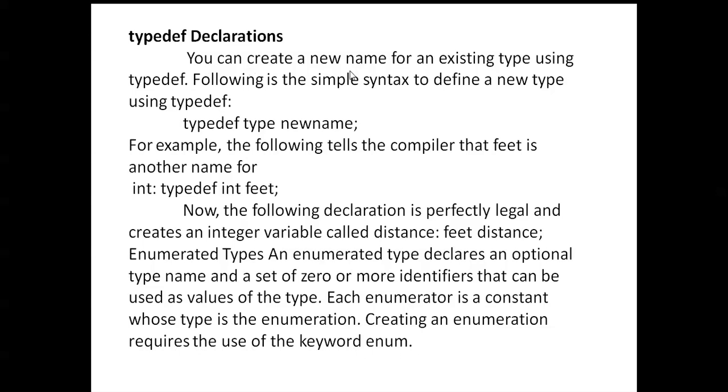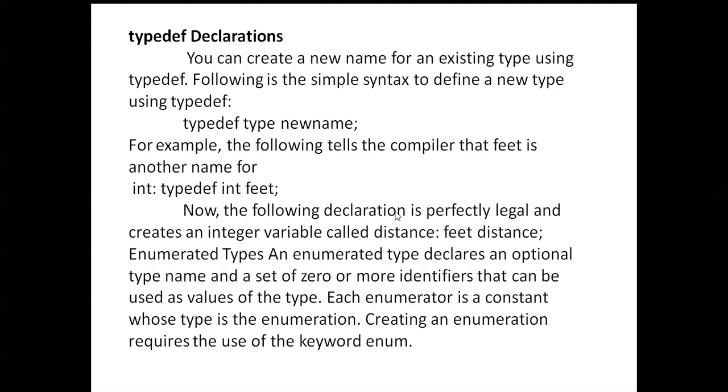Okay, you can create a new name for an existing type using typedef. Following is the simple syntax to define a new type using typedef: typedef type newname. Here we are using an existing type, and typedef is a keyword. For example, the following tells the compiler that feet is another name for int: typedef int feet.